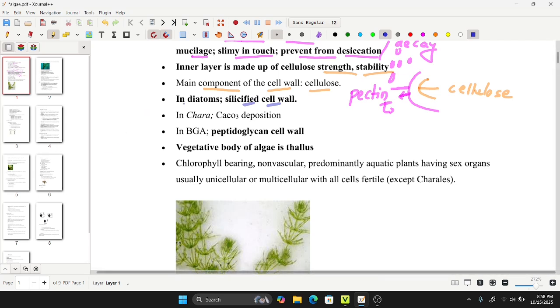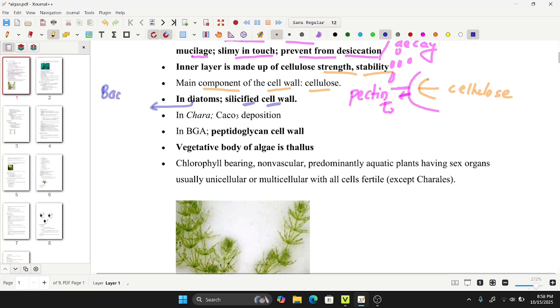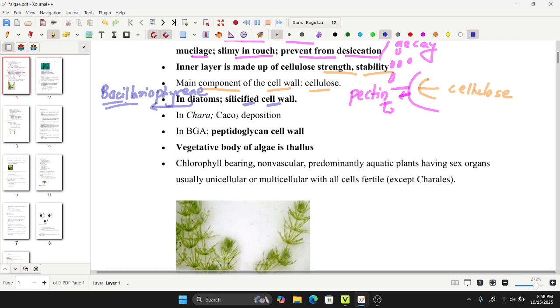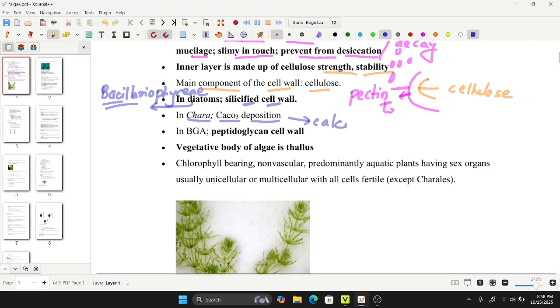The diatoms are under the class Bacillariophyceae. This is also an objective question, so you can remember it. Next is Chara, of the order Charales, in whose cell wall there is deposition of calcium carbonate.